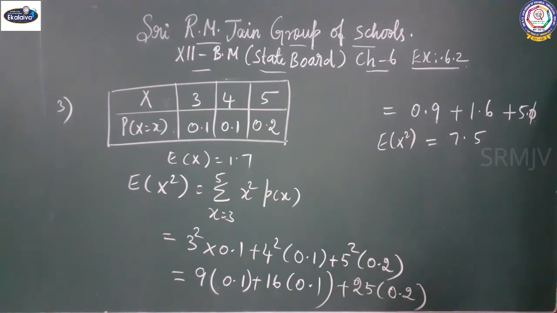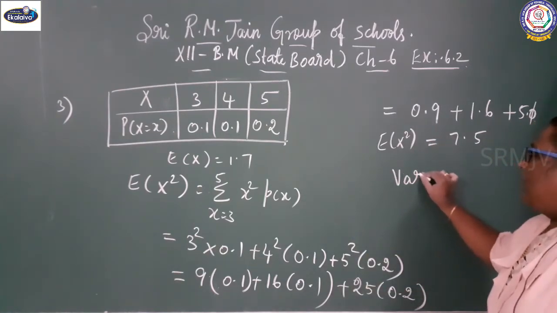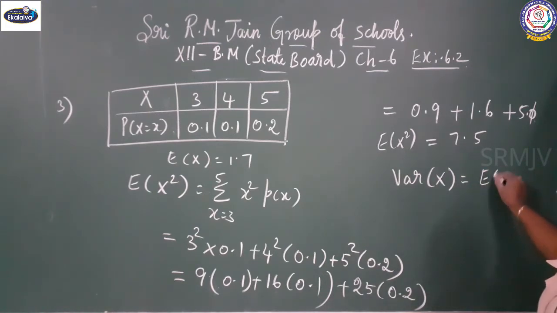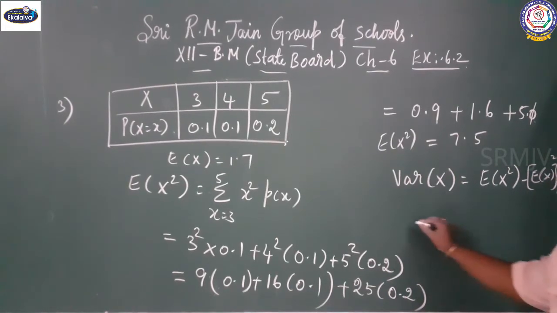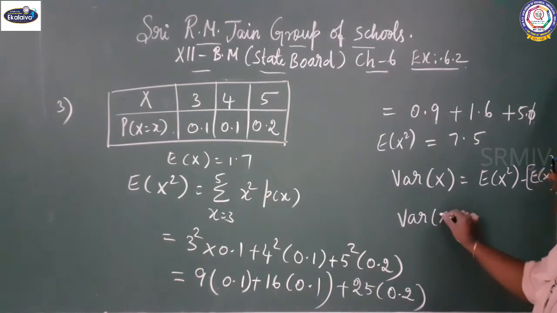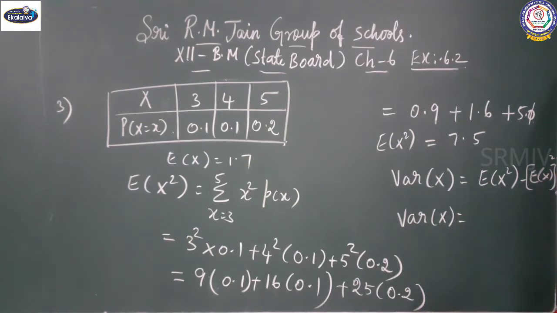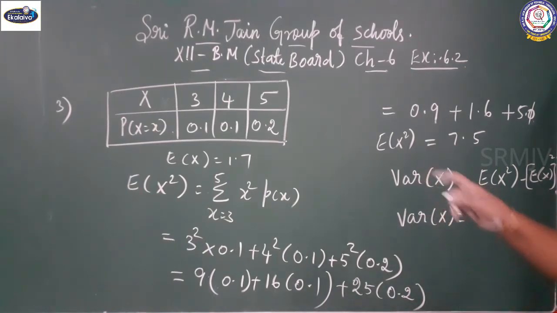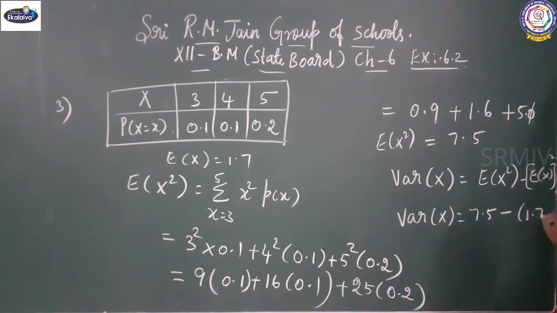So what is the variance? Variance of x equal to E of x square minus E of x the whole square. What is the value of E of x square? 7.5 minus E of x the whole square, 1.7 the whole square.